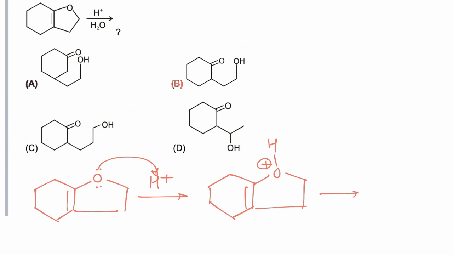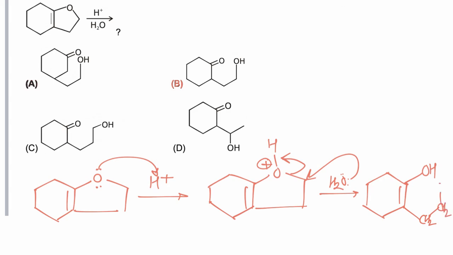Now electrons are shifted in such a way that a more stable carbocation is formed. So electrons are shifted towards oxygen. So it will be converted to an enol. Now a water molecule will act as a nucleophile at this carbon, so that alcohol is formed on this carbon after removal of H positive.